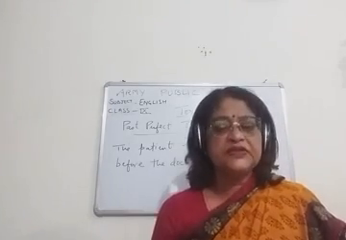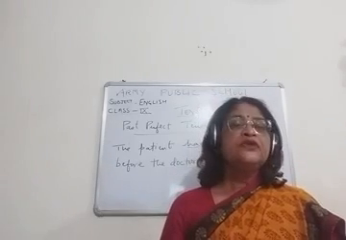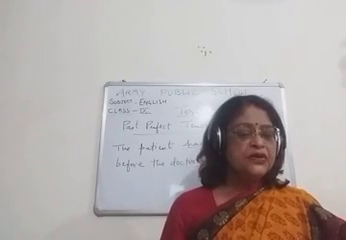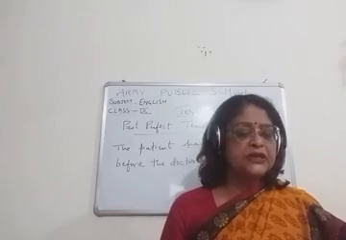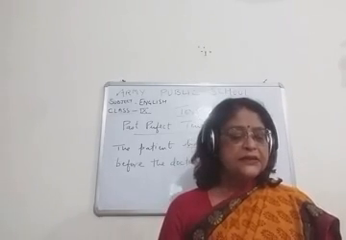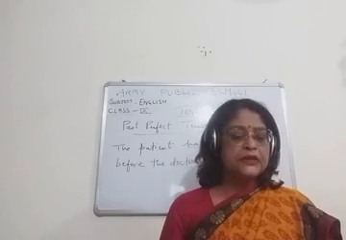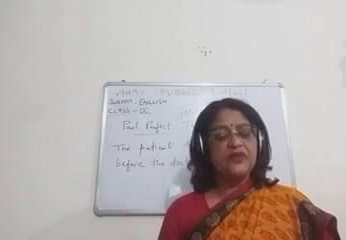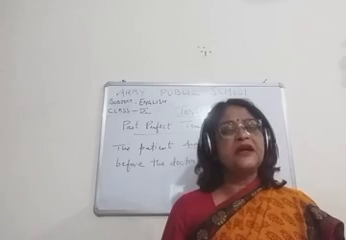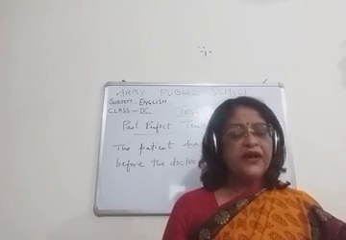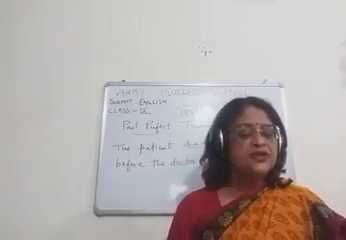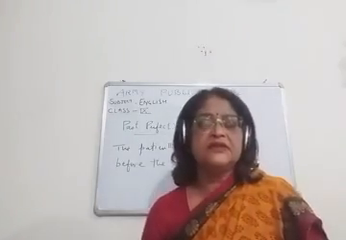Okay, so these are the three main uses of the past perfect tense. First, it expresses an action that had been completed before another action had started in the past. Second, it expresses an action that has completed before the beginning of the second action started in the past. And third, it expresses an unfulfilled wish of the past. So children, these are the major uses of the past perfect tense.